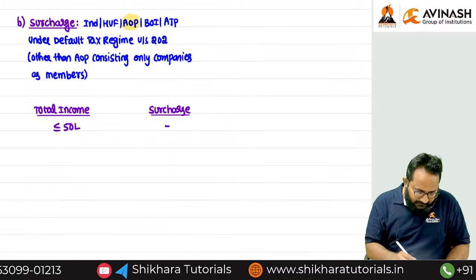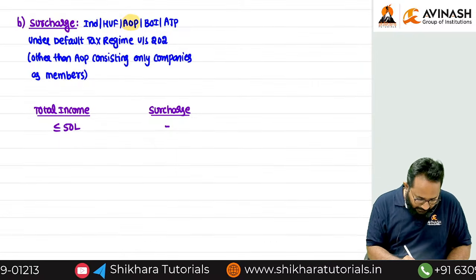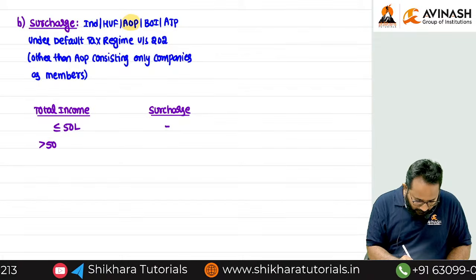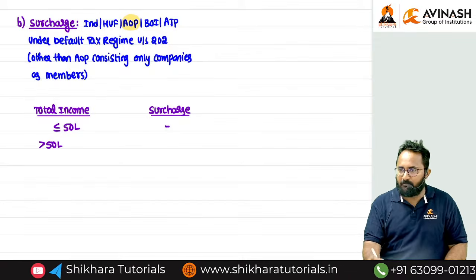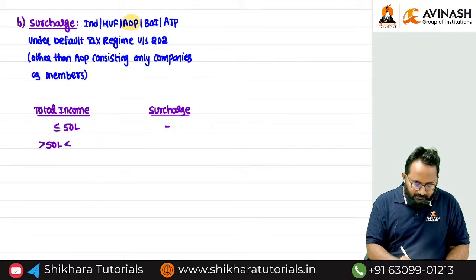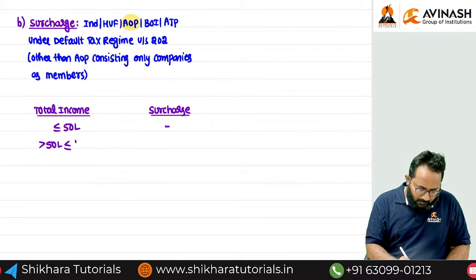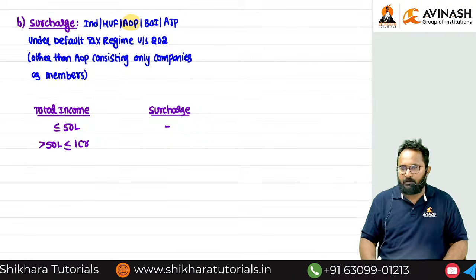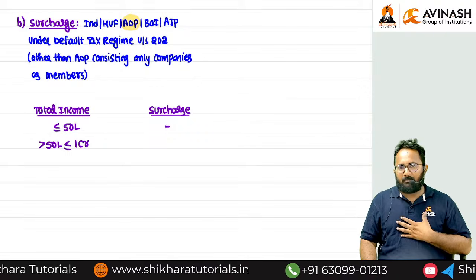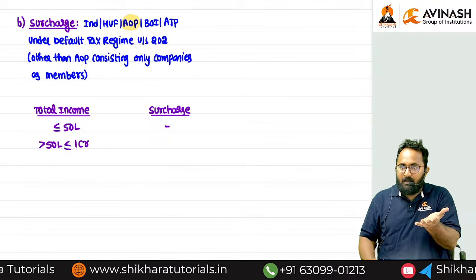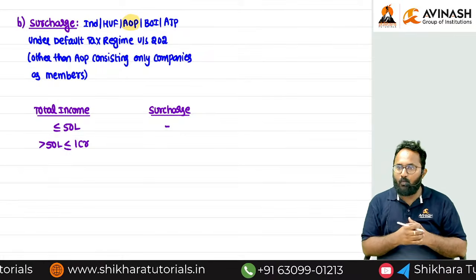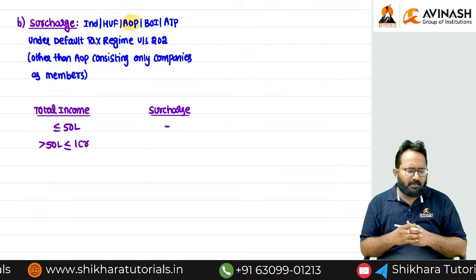Suppose the total income exceeds 50 lakh and does not exceed 1 crore. Forget the earlier example.